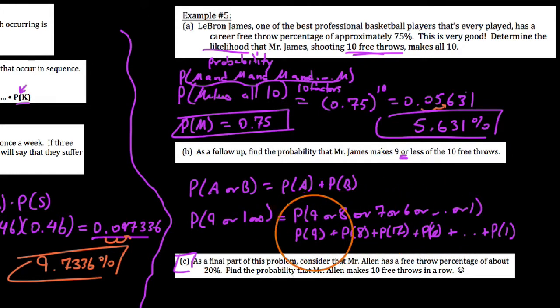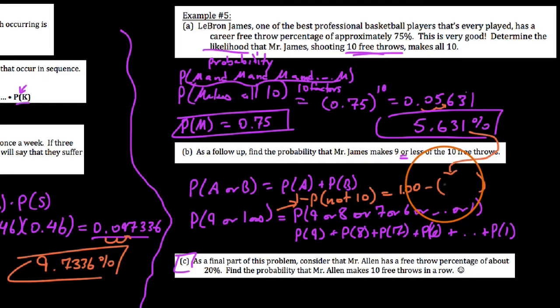Or what we could say is essentially this. Thinking about this, the probability that he makes 1 or 2 or 3 or 4 or 5 or 6 or 7 or 8 or 9 or 10, if you were to add them all together, they would add up to 100% of the probable things that could happen. So when we say 9 or less, what we're instead going to do is rewrite this as 1.00 minus the probability that he makes all 10. Because what we're really saying is let's take 100% of our stuff, this 1.00, and subtract off the probability that he does make all 10.